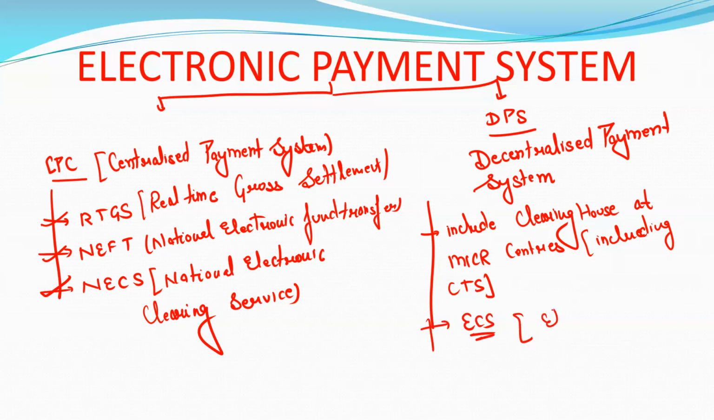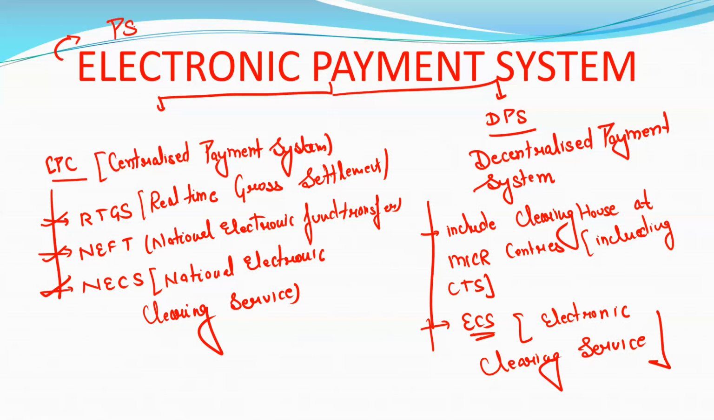ECS basically stands for Electronic Clearing Service. And all these things came into a more proper format after the introduction of the PSS Act.